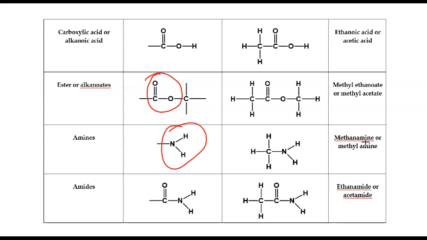A good example here is methanamine or methylamine. The amides are just close to these guys. The difference between this and this is that this one has this carbon attached here to the what? A carbonyl carbon. That's the difference between these. So if you put all this together, you now form the amide group, both the amine and the carbonyl carbon. So a good example here is the ethanamide or the acetamide. So this is a very good example of this class.